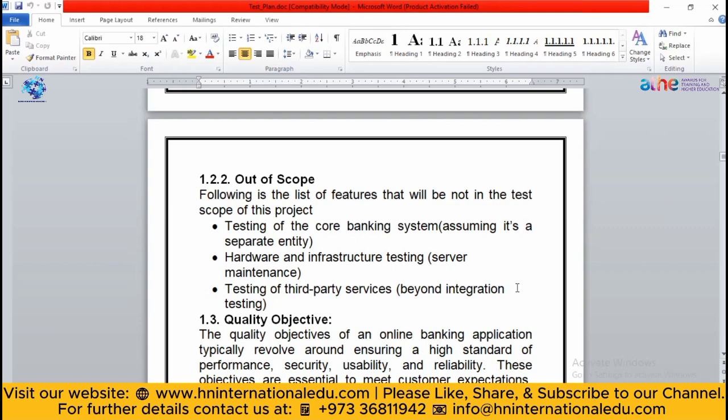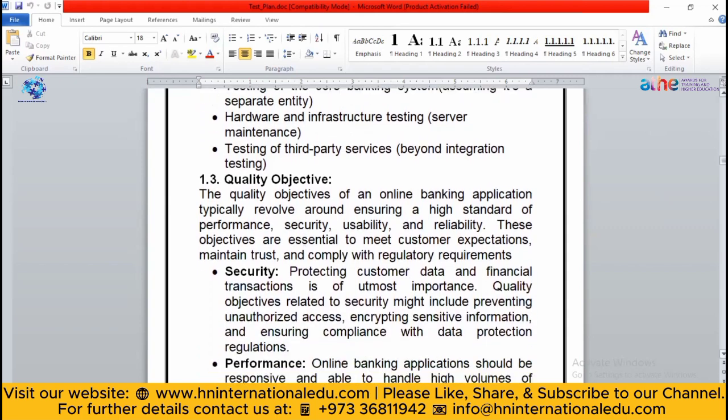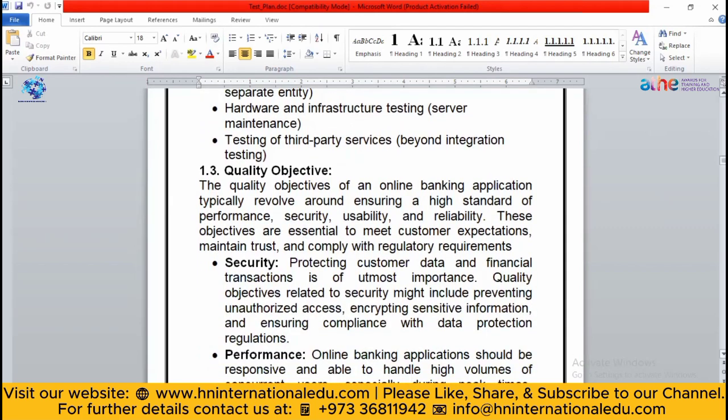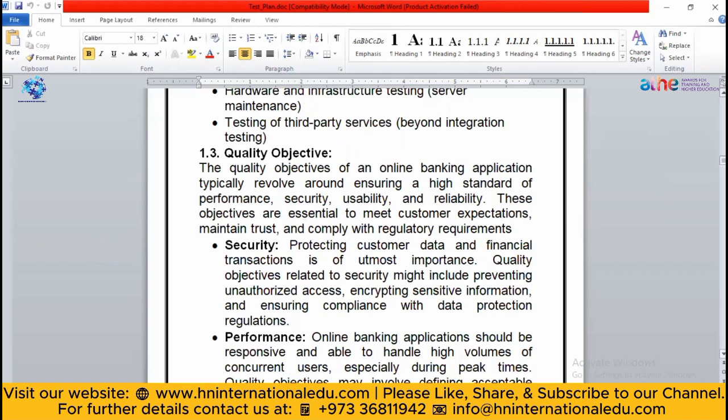Then the objective. As I mentioned, after the scope, you have to mention the objective. Let's suppose it is an online banking application. So what will be the objective of your application? Let's suppose you are an app or web developer and someone asks you to develop an application. So what will be your objective? You can say that whatever I'm going to create should be highly responsive, means the user can easily use that. You know, the quality of the performance, the speed of the page loading, everything about it.